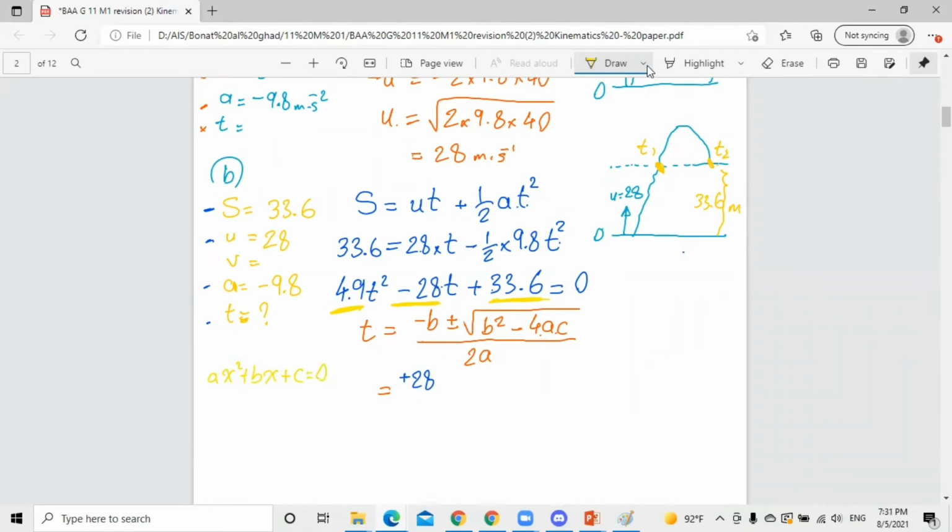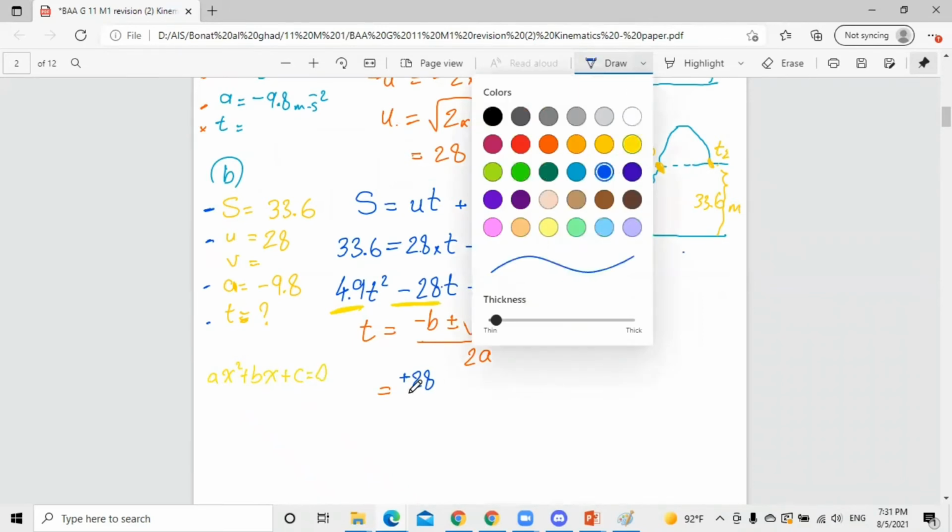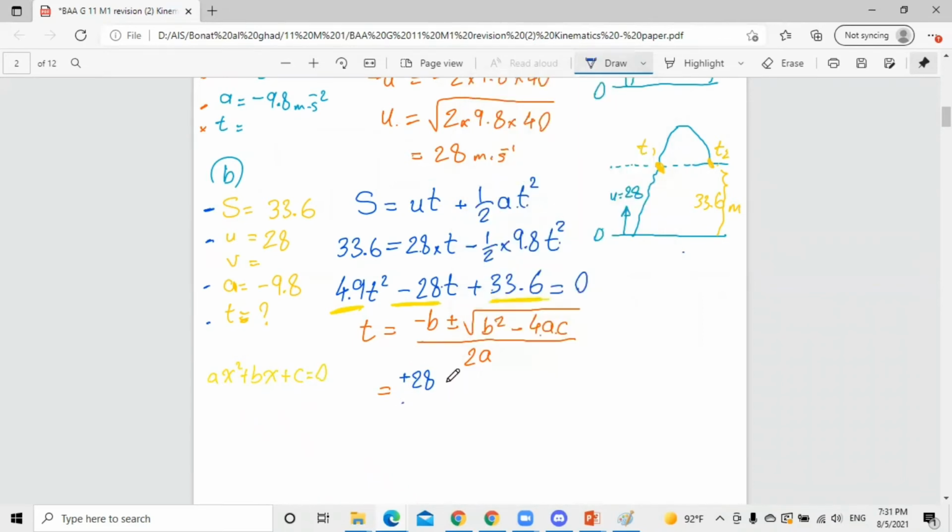So let's return back here: negative 28 plus or minus the square root of 28 squared minus 4 multiplied by 4.9 multiplied by 33.6. All of this is divided by 2 multiplied by 4.9.